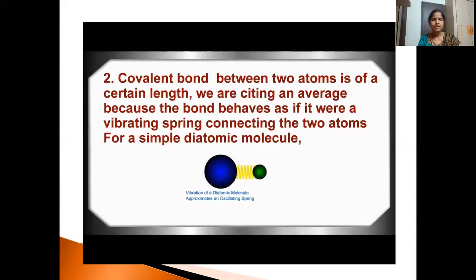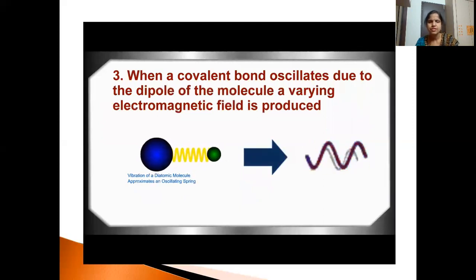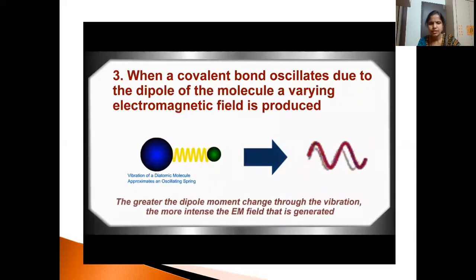Here the same is shown again: the spring stretching in a diatomic species. When a covalent bond oscillates due to the dipole of the molecule, a varying electromagnetic field is produced. So this is how the vibrations occur.